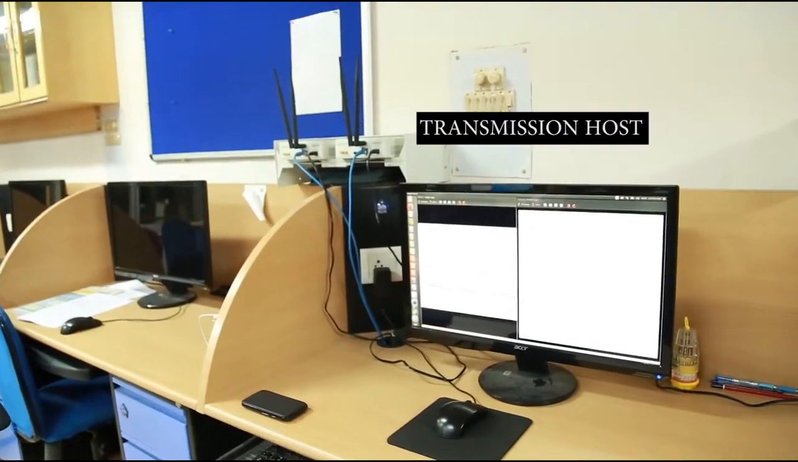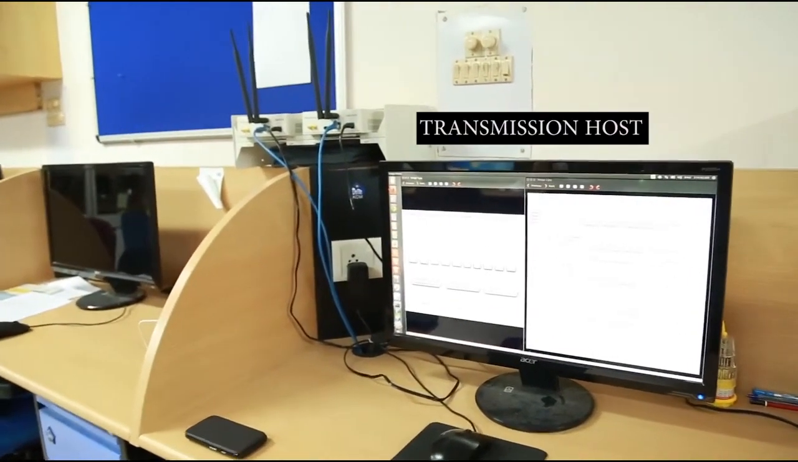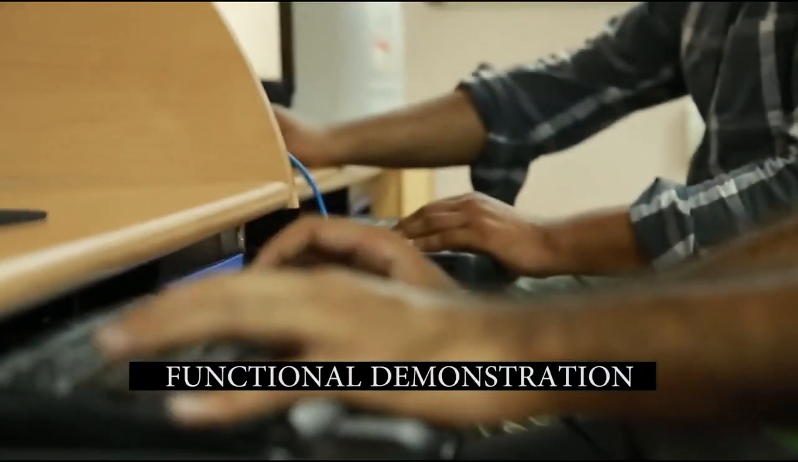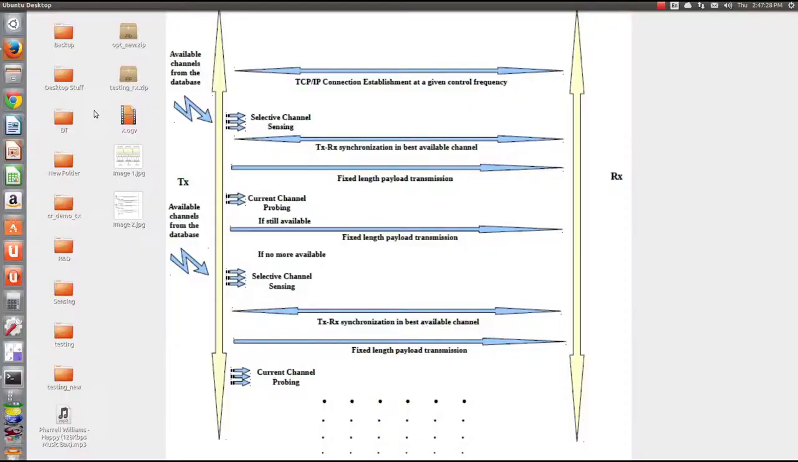Programmability of these SDR platforms is hosted in host computers running GNU Radio libraries. What follows is a functional demonstration based on this cognitive radio system.